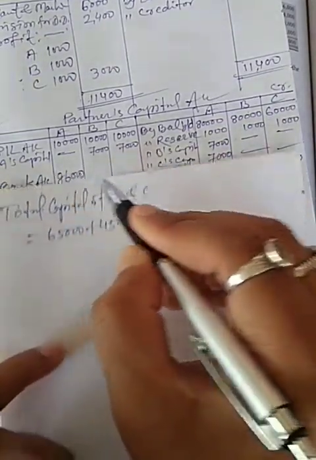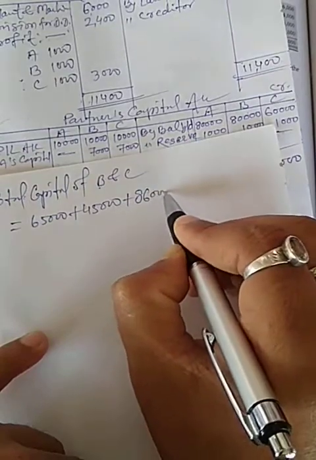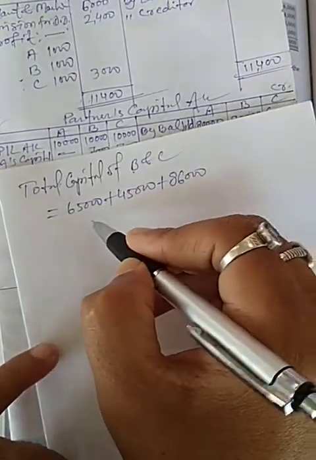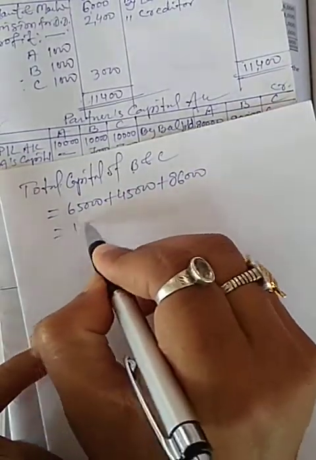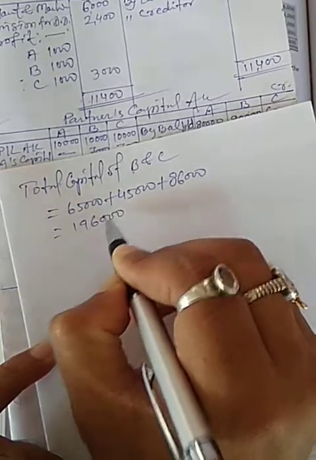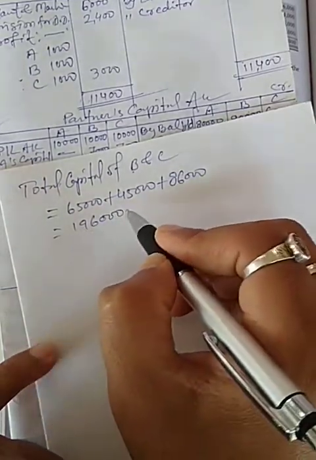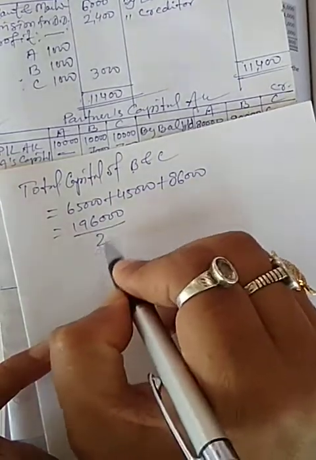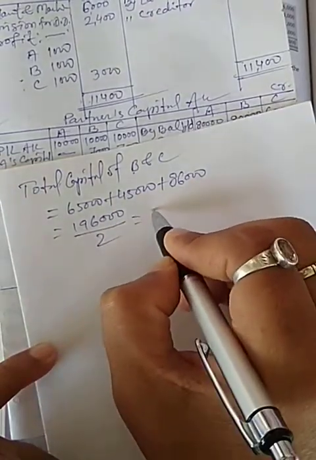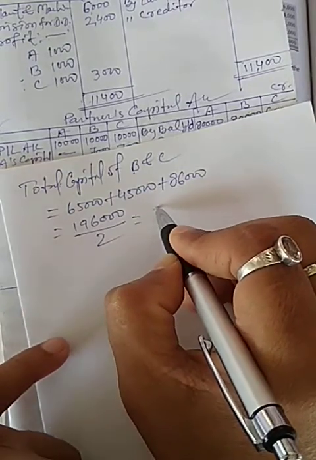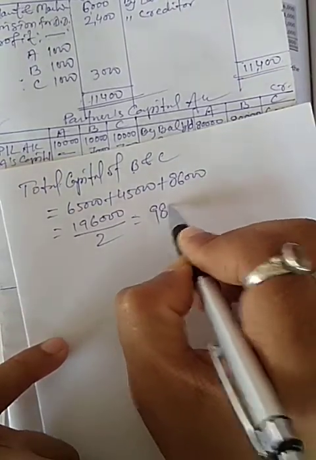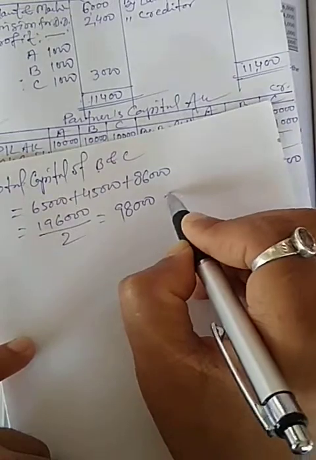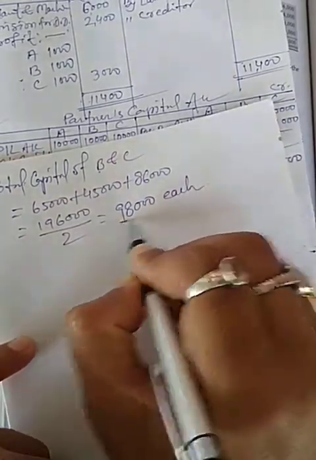I have calculated 86,000. So total will be 1,96,000 and it will be divided in equal ratio. So when we divide by 2, the capital of B and C will be 98,000 each.